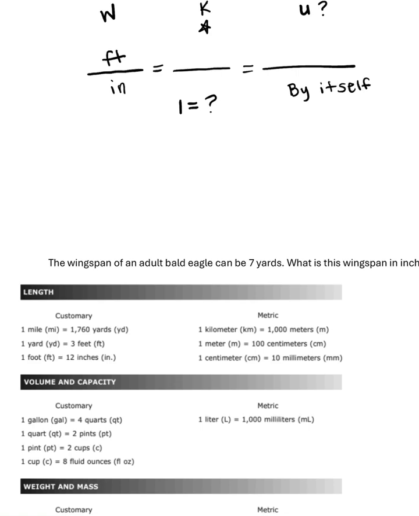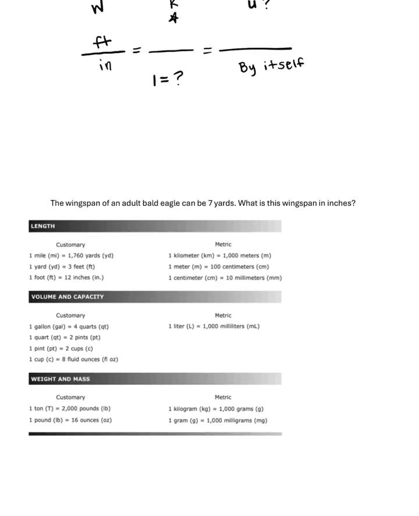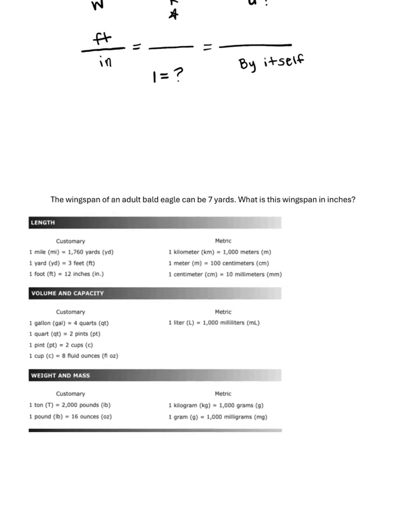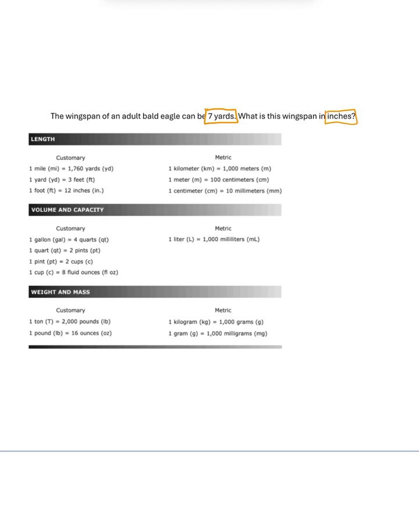So let's actually go through a problem down here and practice setting up that WKU. All right, so the wingspan of an adult bald eagle can be 7 yards. So that is my word here. And they say, what is the wingspan in inches? So they want me to turn yards into inches. So my WKU, I'm going to set it up down here. So my words come directly from the question. They would be yards and inches.